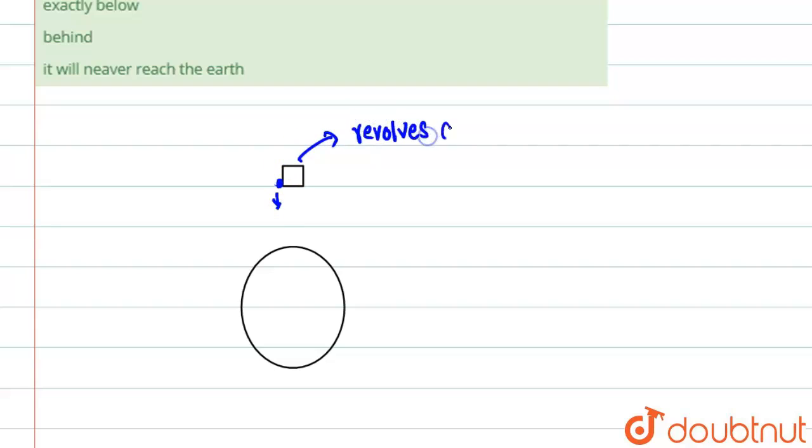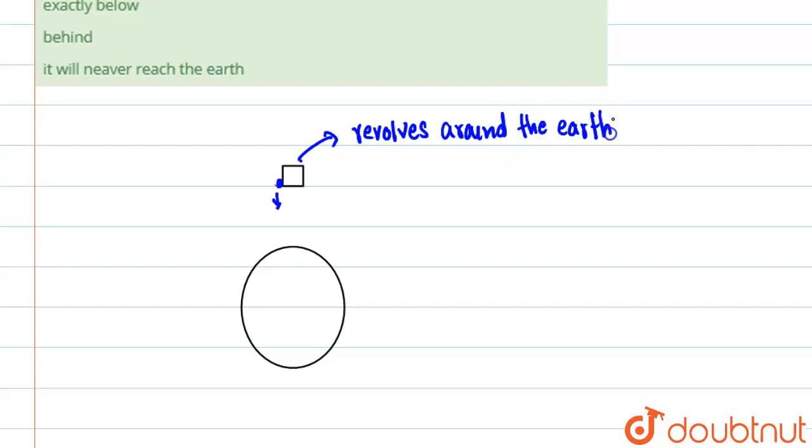So what is happening over here is that there is a satellite. Let's suppose this is the Earth, and there is a satellite over here. If this satellite basically leaves a packet, means it drops a packet, what will happen? Basically this satellite revolves around the Earth.